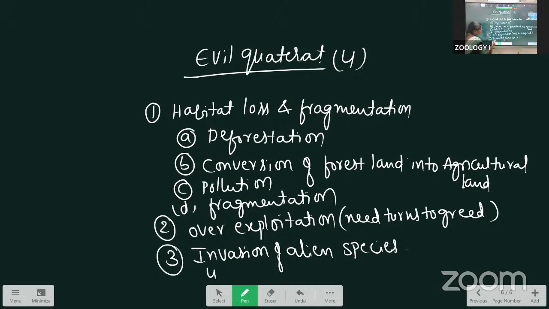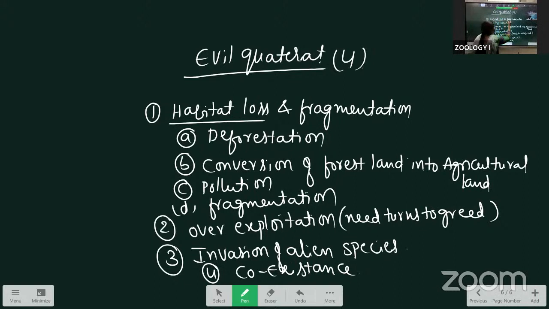Next, last, coexistence. Here the habitat means the plants and animals, they are damaged. How are they damaged? That habitat will be lost. That we call the first one, habitat loss and fragmentation. Fragmentation means the land will be divided. The land will be divided into parts, that we call fragmentation.